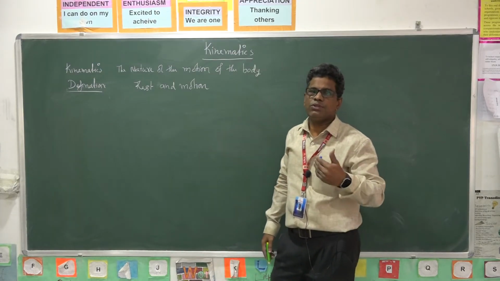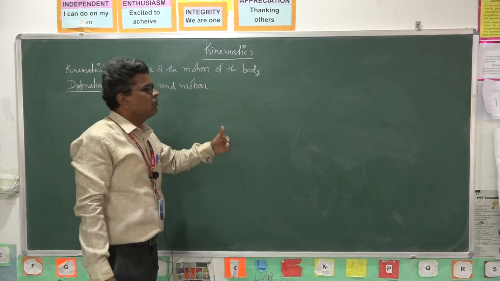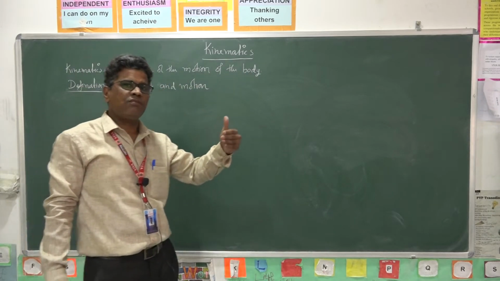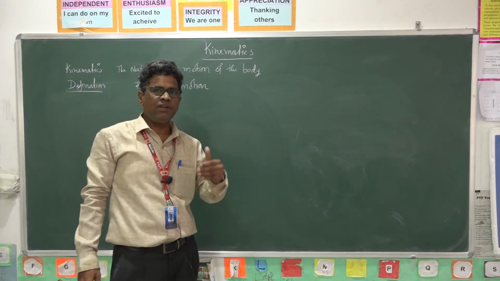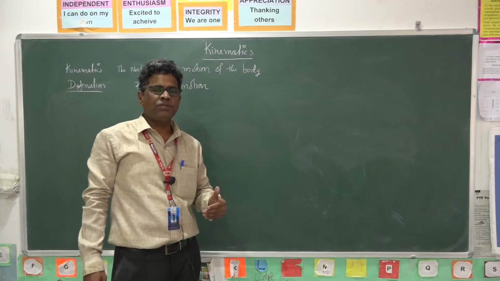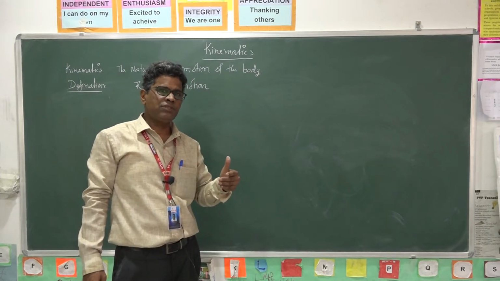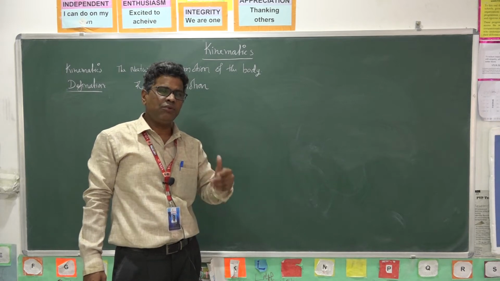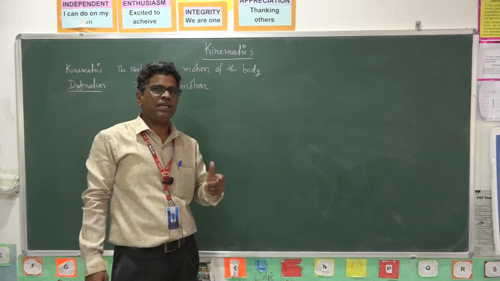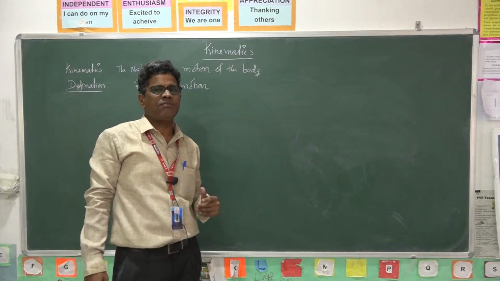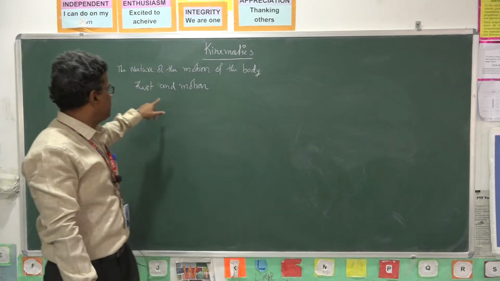You say that with respect to an observer. If the observer is at rest and the position of the body changes with respect to the observer, then the body is said to be in motion. If it remains the same with respect to a fixed observer, then the body is said to be at rest.